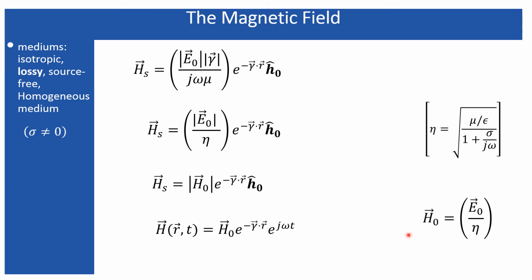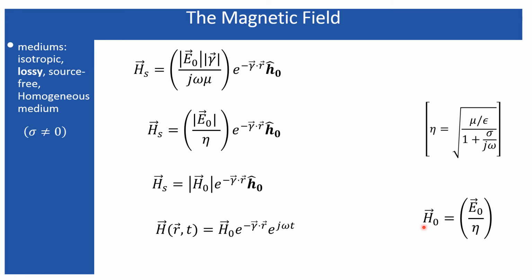Now look at this expression, what it is. Here the electric field, what is the unit of the electric field? Volt per meter. This is the magnetic field. What is the unit of a magnetic field? Ampere per meter. Now take the ratio, volt per meter divided by ampere per meter, which is equal to the intrinsic impedance of the medium eta, which means that is nothing but volt divided by ampere. Ohm's law.